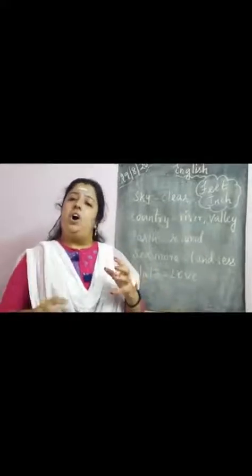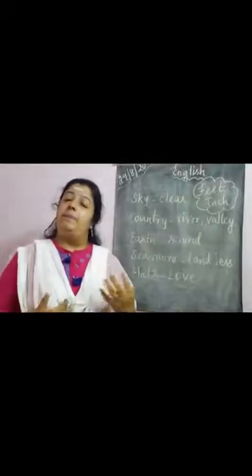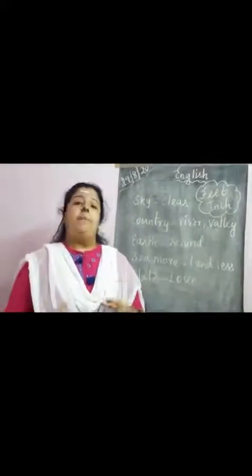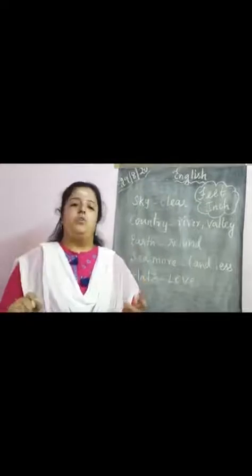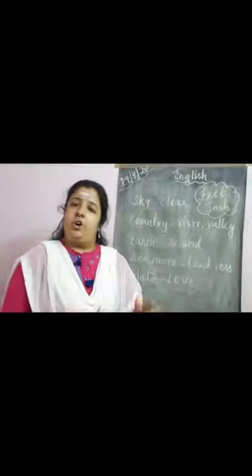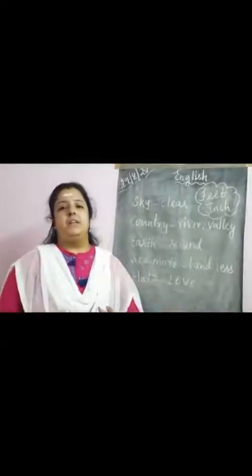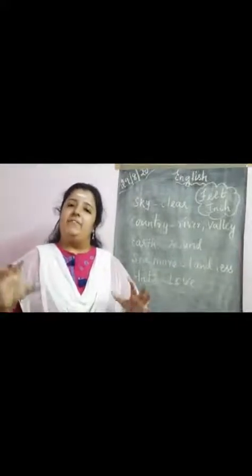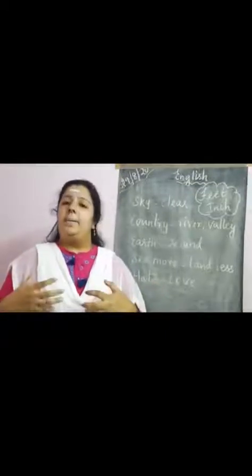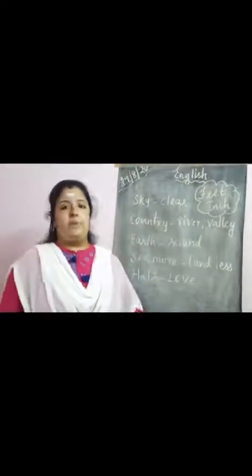We are living in a small world where there are many people, but people don't have sufficient time to talk to one another. Even though all these crises are there, why are people hating each other? That's the main question the poet raises in the poem. We all live in a single world, though there might be different countries and different religions. But why are we not able to love each other, why have people started hating and hurting each other? That's the main question raised throughout the poem by the author.